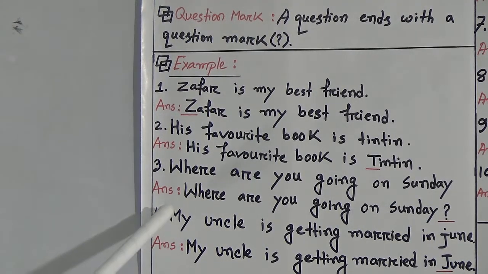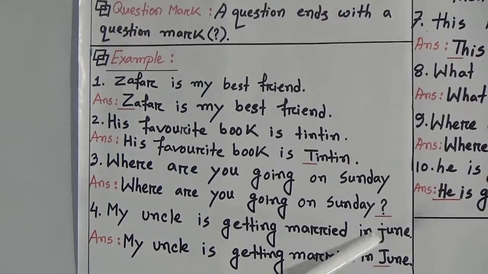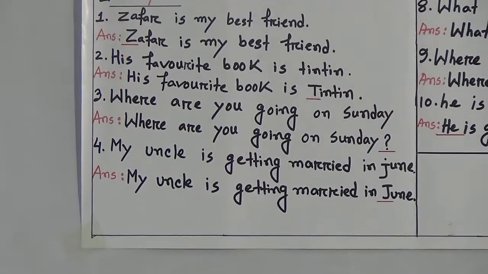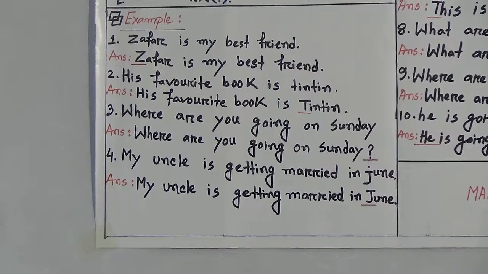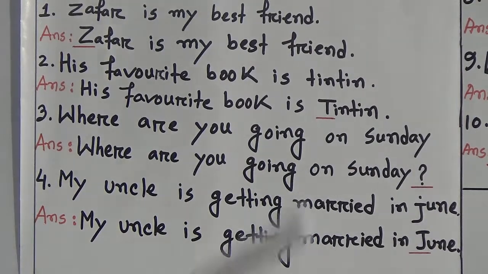Number 4. My uncle is getting married in June. This is like number 1 and 2. In this sentence, the word June is a proper noun. So we have to use capital letters at the first letter of this word.